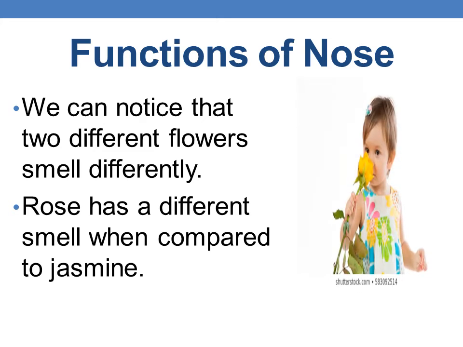Now children, you can notice that two different flowers smell differently. A rose has a different smell when compared to jasmine. Because the different flowers have different smells, people are making scents with different kinds of flowers. So rose scent is available and also jasmine scent is available.